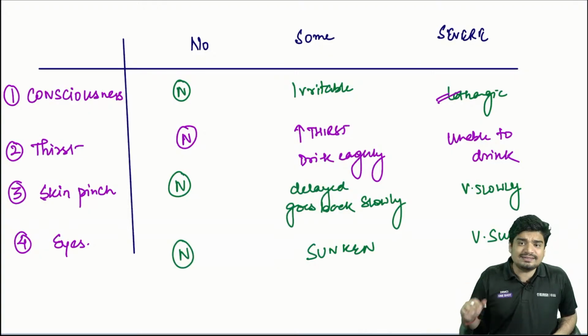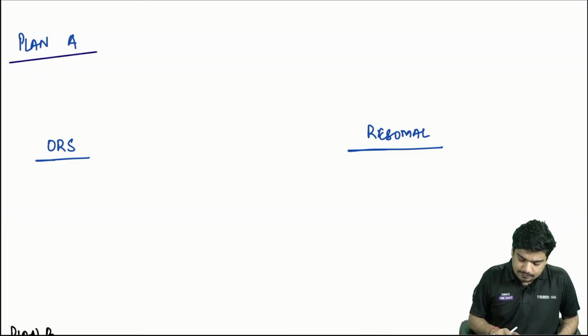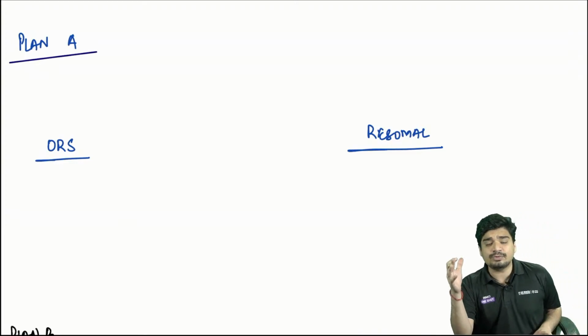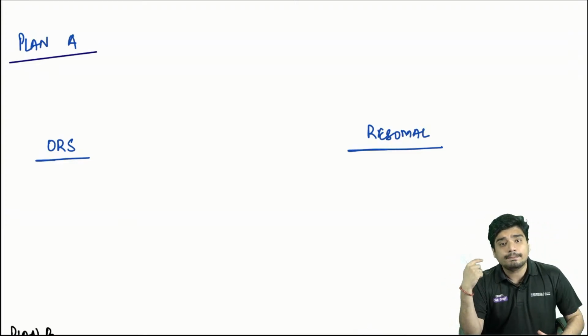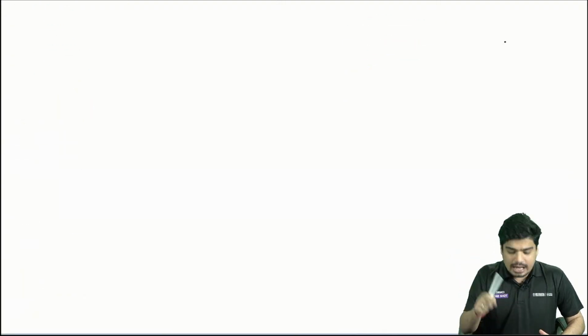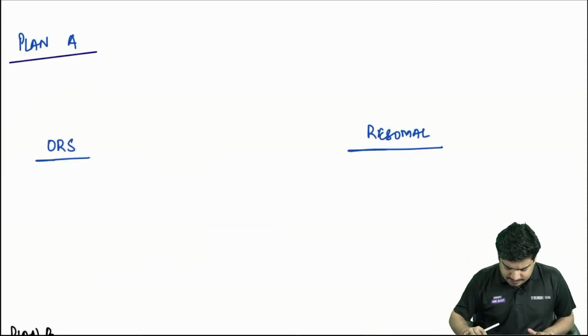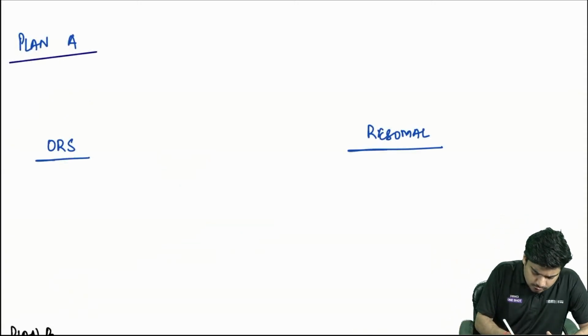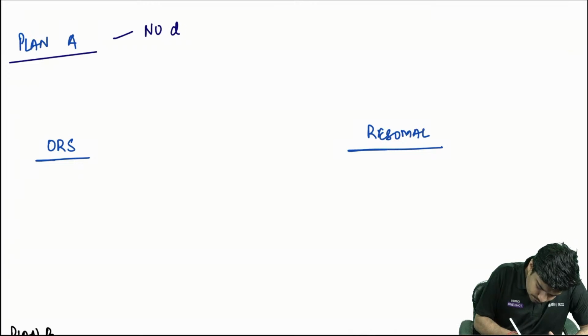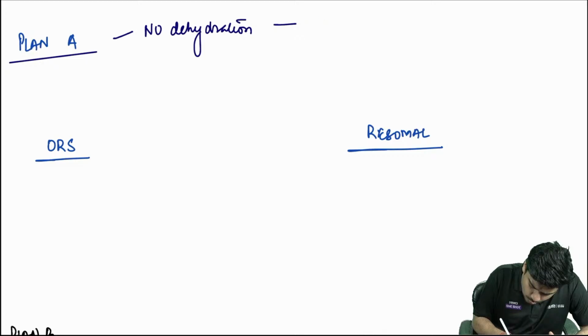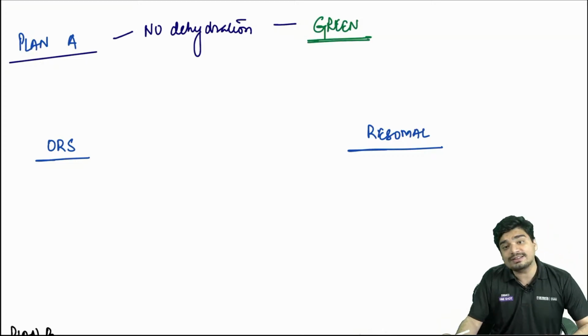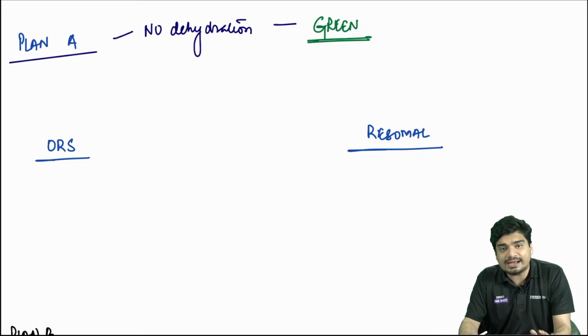Now, how will you manage this severe dehydration? How will you manage dehydration according to IMNCI? So, IMNCI divides management of dehydration into 3 plans: Plan A, Plan B, and Plan C. There are 3 plans. Plan A is used for no dehydration, and it is coded as green in the IMNCI chart.